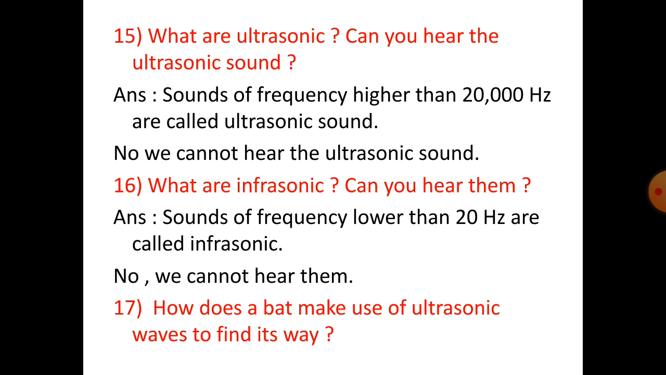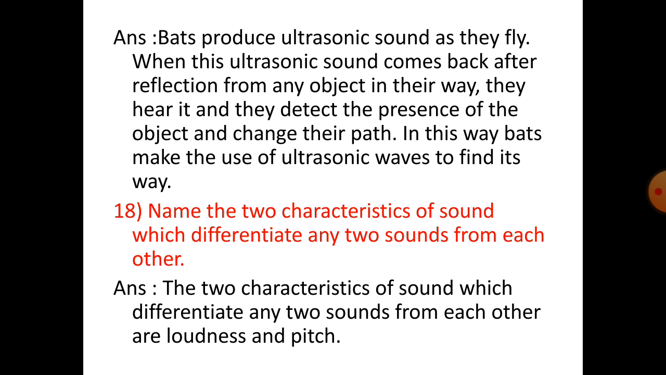Number 17. How does a bat make use of ultrasonic waves to find its way? Bats produce ultrasonic sound as they fly. When this ultrasonic sound comes back after reflection from any object in their way, they hear it and they detect the presence of the object and change their path. In this way, bats make use of ultrasonic waves to find their way.